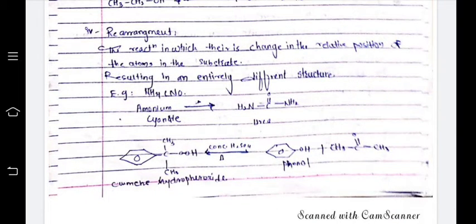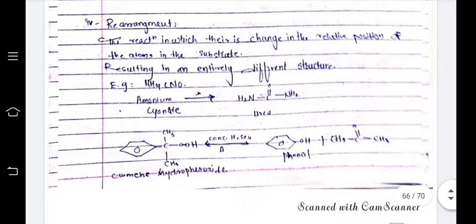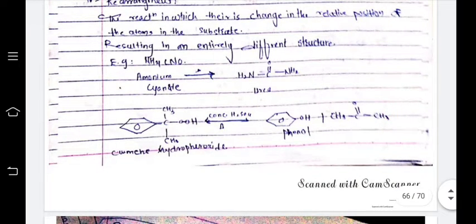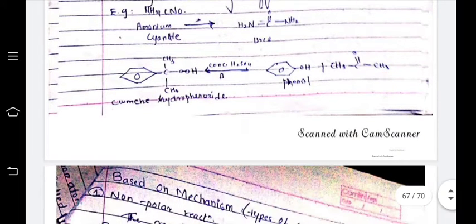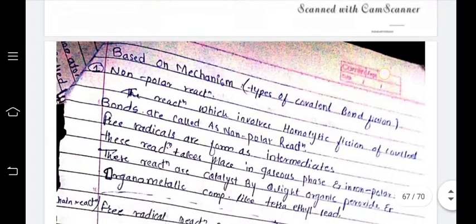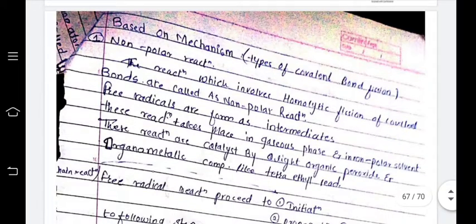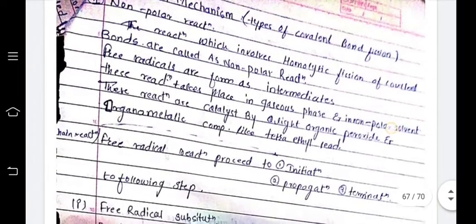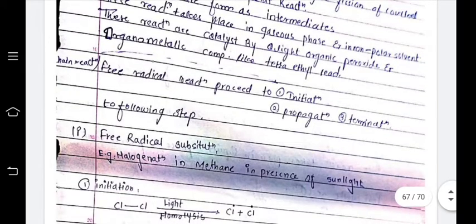Rearrangements: reactions in which there is a change in the relative positions of the atoms on the substrate, resulting in entirely different structures, for example cumene hydroperoxide, which gives phenol as the product. Based on the mechanism, there are non-polar reactions, that is, there is no formation of polar species.